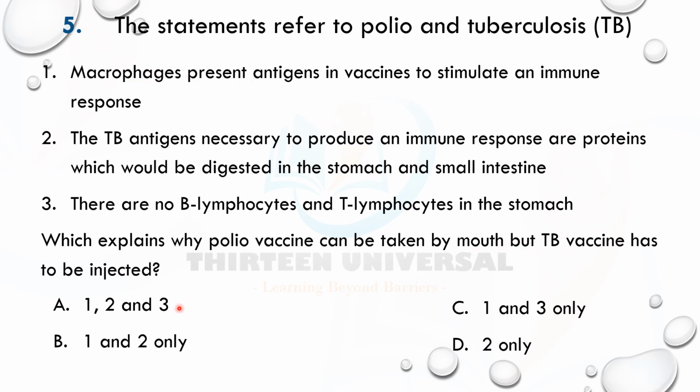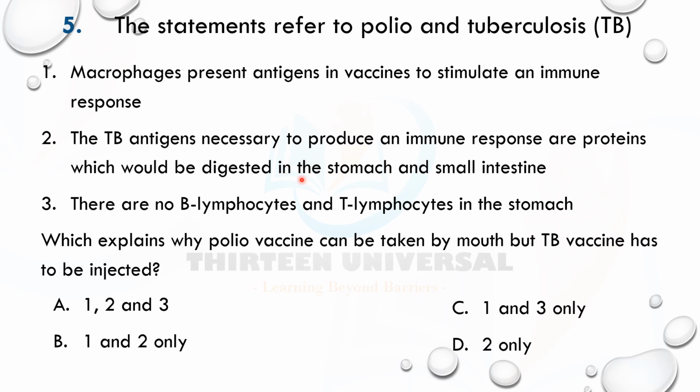Check the options that have one. I know the answer. Anyone that has one cannot be the answer. So you see, the elimination method of solving MCQ is great. So you see B. But let's check out the TB antigens necessary to produce an immune response are proteins. The antigens are proteins, most of them, which would be digested in the stomach and small intestine.